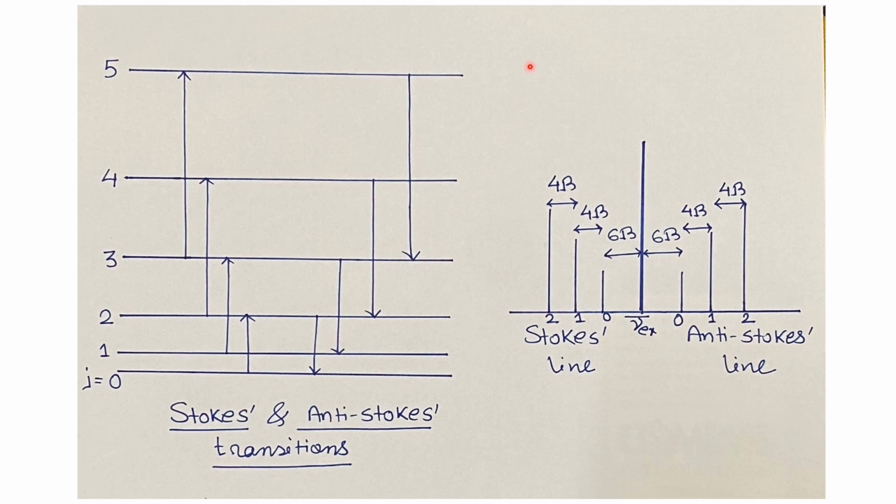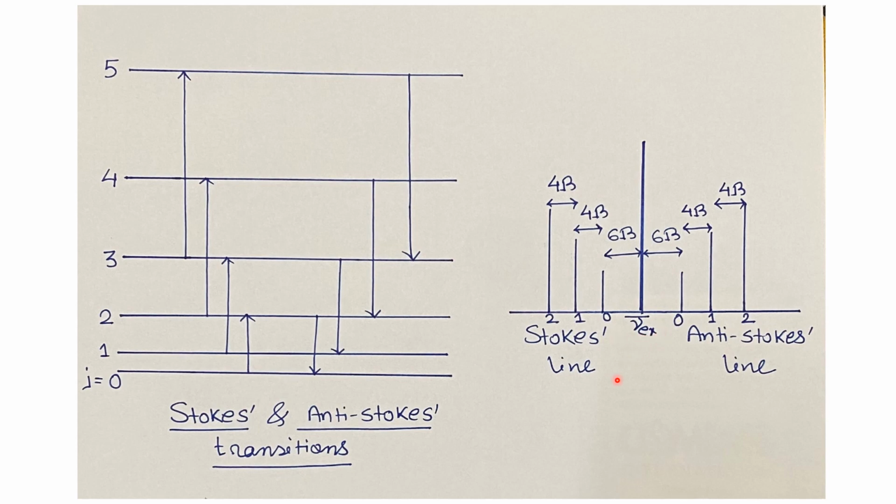And if we consider the spectrum from these transitions, then we'll have the central line which has the same energy as the incident photon, that is nu Ex bar. The first transition, corresponding to J equals 0, will have a separation of 6B from the central line on both sides.